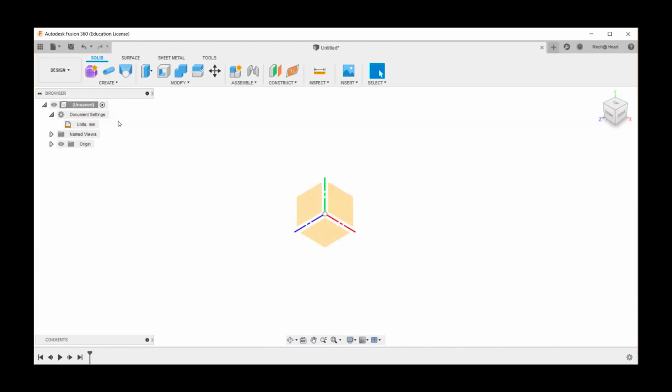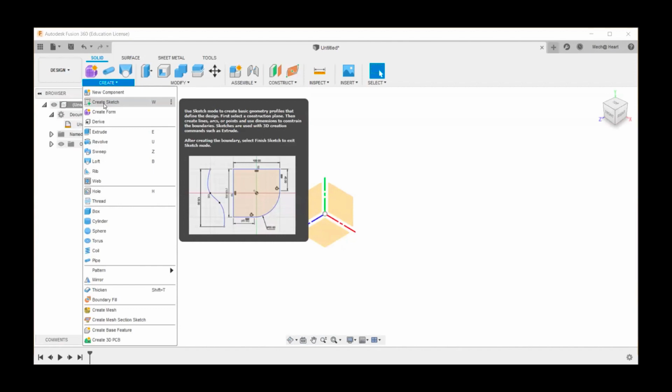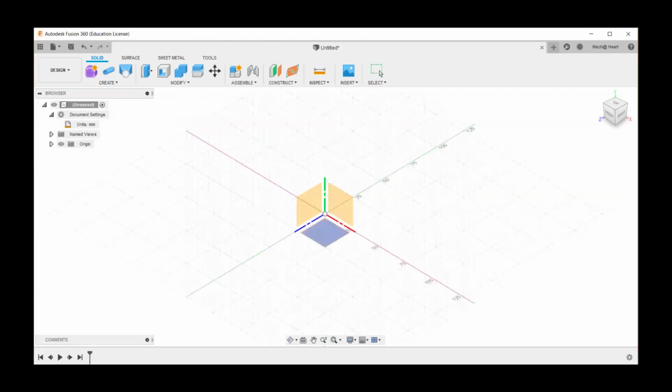Let's start sketching. So first we need to go to 2D sketch, in which here I have create sketch. And for every tool in Fusion 360, there is an option that you can have a shortcut key. So once you get hands-on with this, it'll be a pleasure to work. So I'm going to create sketch.